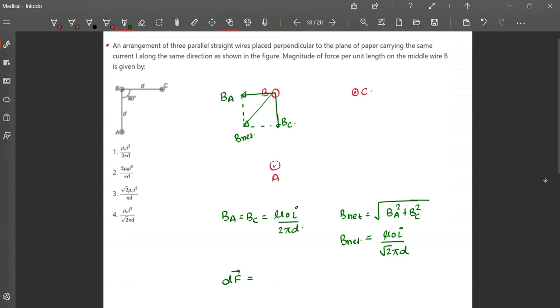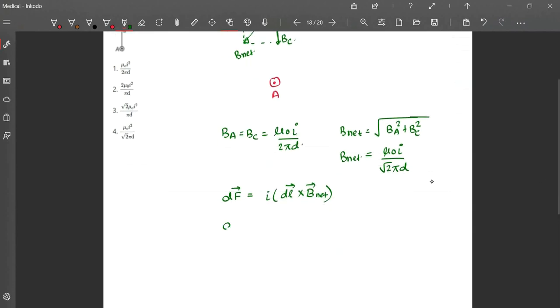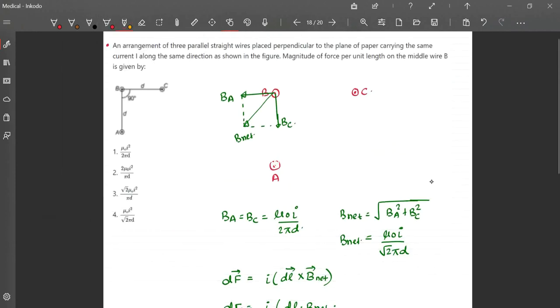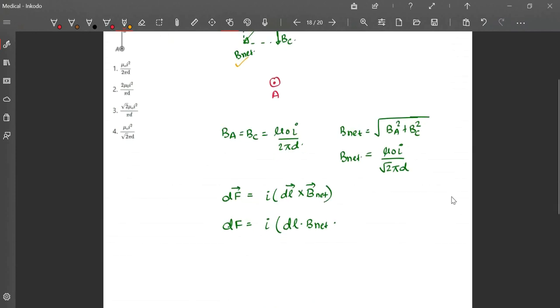The force on a small segment at that point B will be I dl B net. B net is still in the plane of the paper, while dl is always in the direction of current, and the current is out of the plane. So the angle between B net and dl is still 90 degrees.